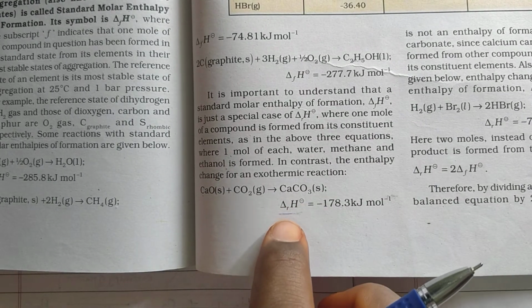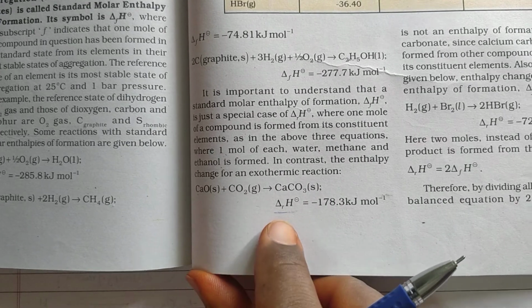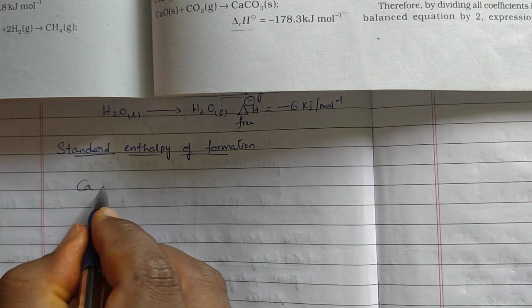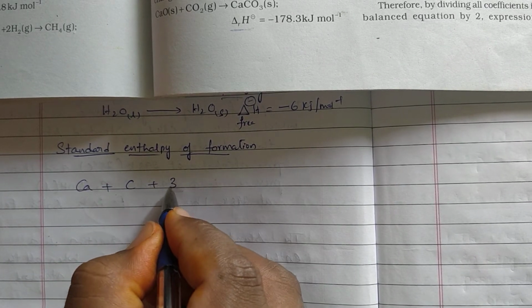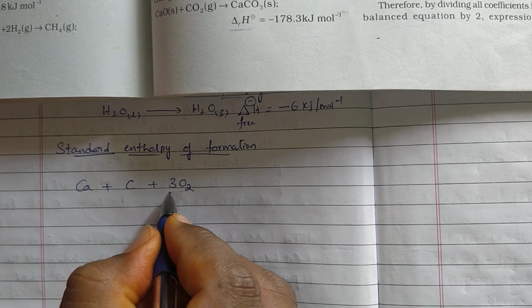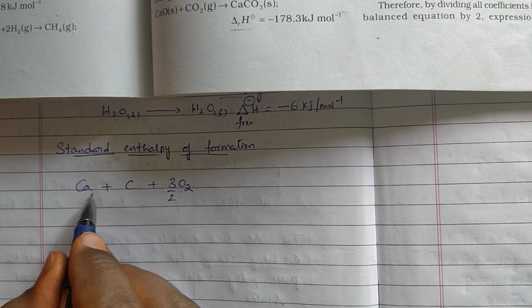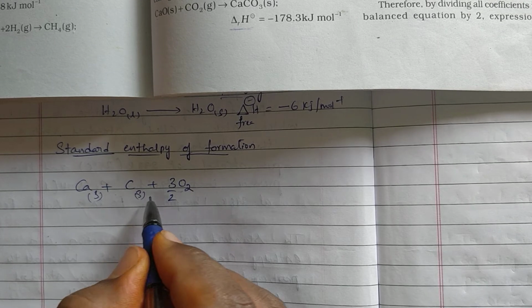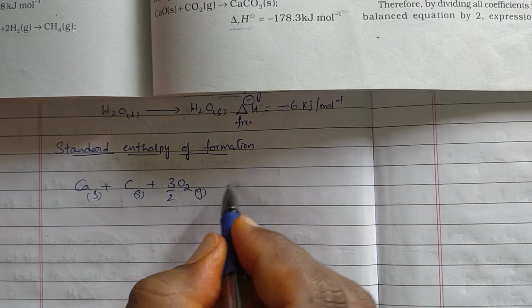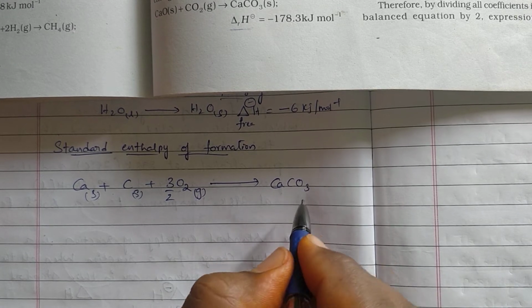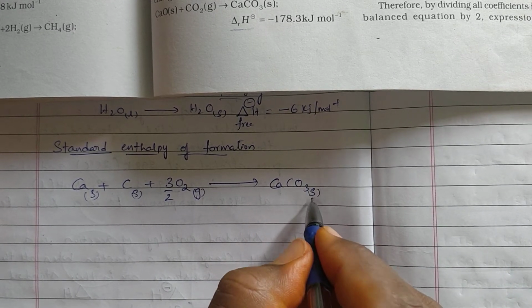But this is not standard enthalpy of formation, because if you obtain calcium carbonate by taking Ca, carbon and 3/2 O2, calcium solid, carbon solid, 3/2 O2 gas will undergo combination to form CaCO3 solid.